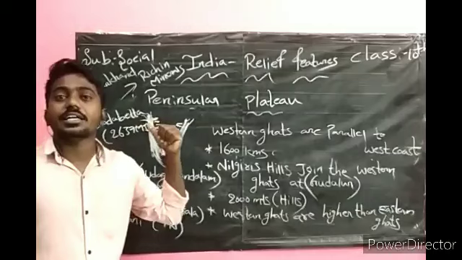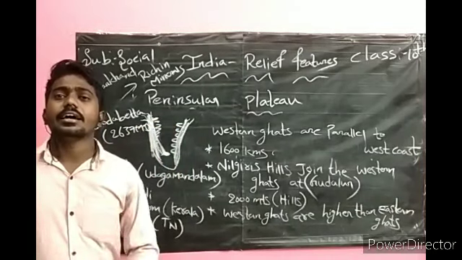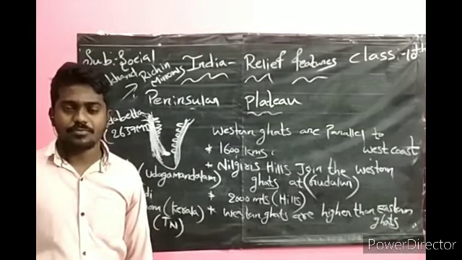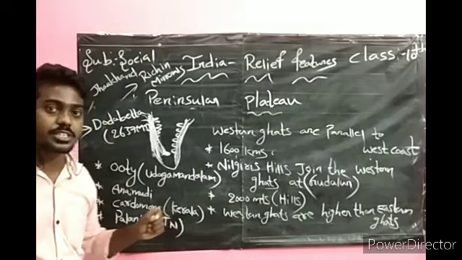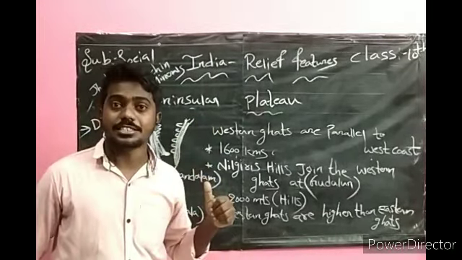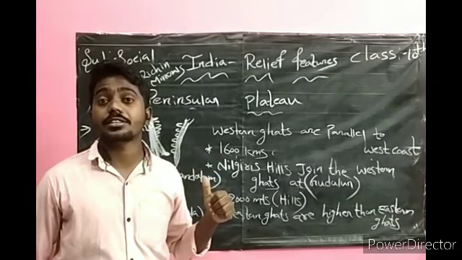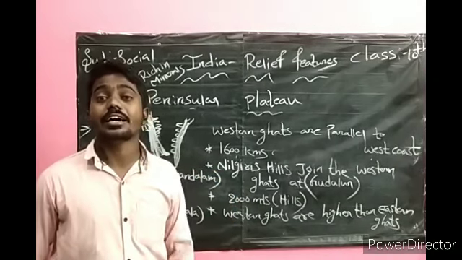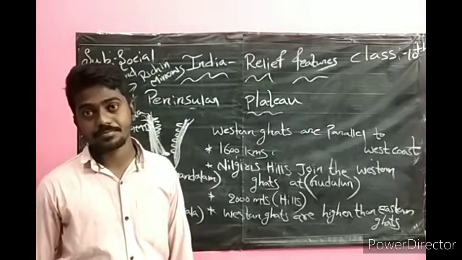Dodabetta is the highest peak in Nilagiri Hills. Very, very, very important. Which is the highest peak in Nilagiri Hills? The answer is Dodabetta.